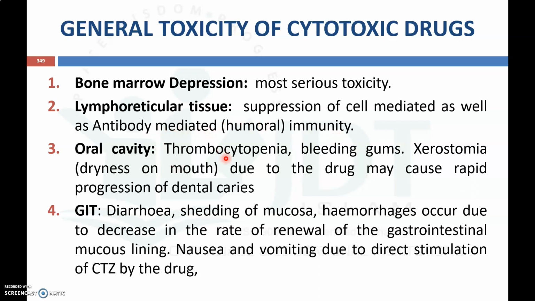Now in the oral cavity, cytotoxic drugs may cause thrombocytopenia, bleeding gums, and xerostomia, or dryness of mouth, due to the drug, that may cause rapid progression of dental caries. In the GIT, it may cause diarrhea, shedding of mucosa, and hemorrhages due to decreased rate of renewal of the gastrointestinal lining. Nausea and vomiting are due to direct stimulation of the chemoreceptor trigger zone. So after taking cytotoxic drugs, vomiting and nausea are usually seen as side effects, sometimes with blood. So these are the toxicities of cytotoxic drugs in the GIT.